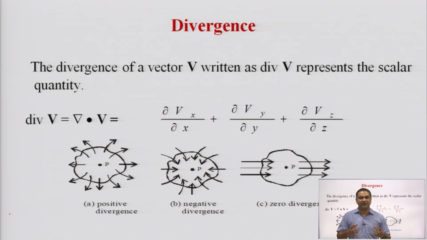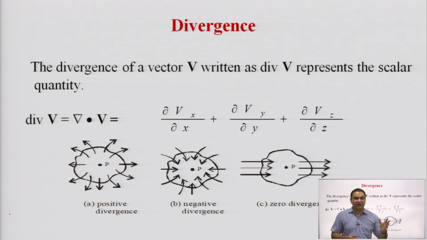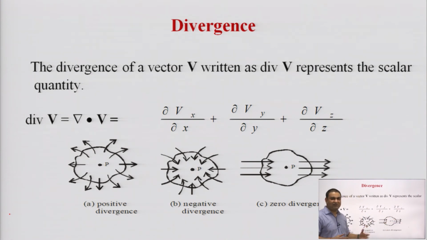word has itself some meaningful things, and those are described in this diagram. You can see, without any mathematical notation or expression, that divergence has a meaning, and this is shown here. This is the positive divergence, this is the negative divergence, and this is the zero divergence.